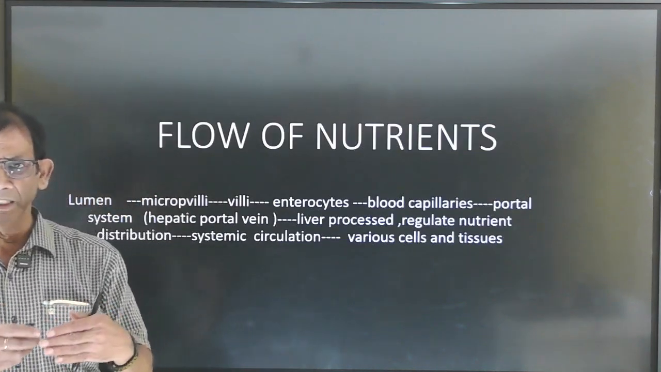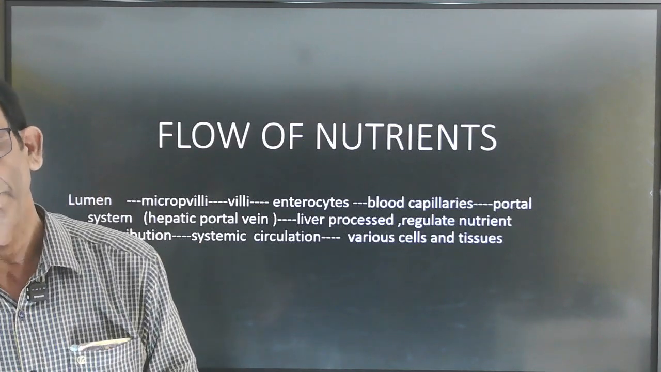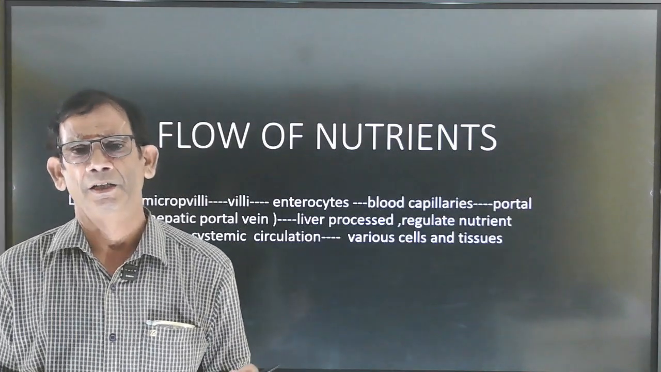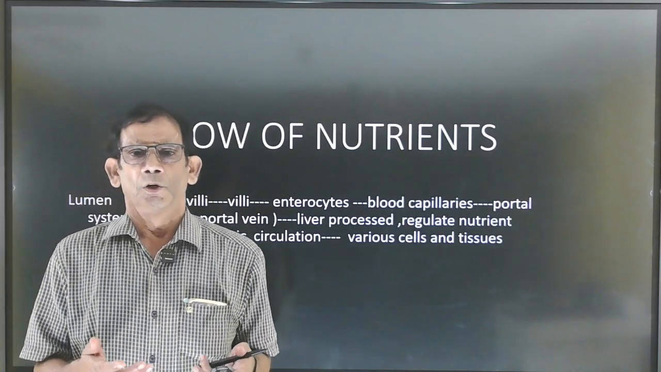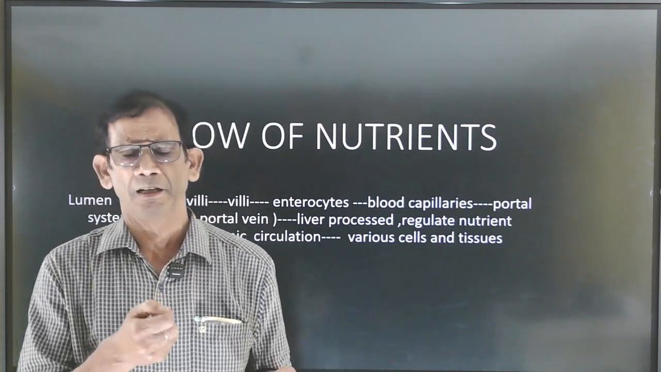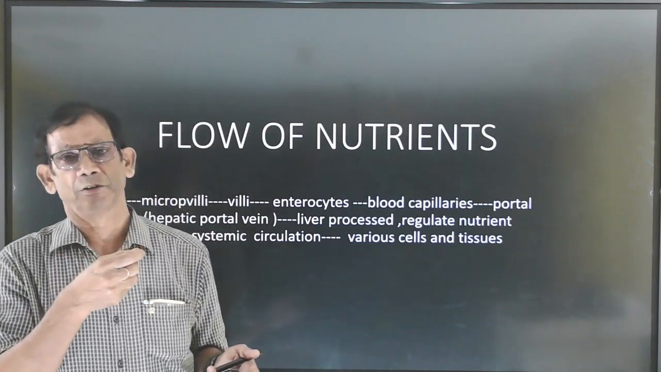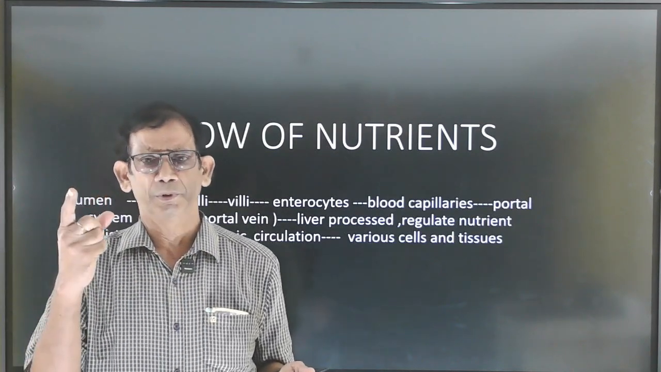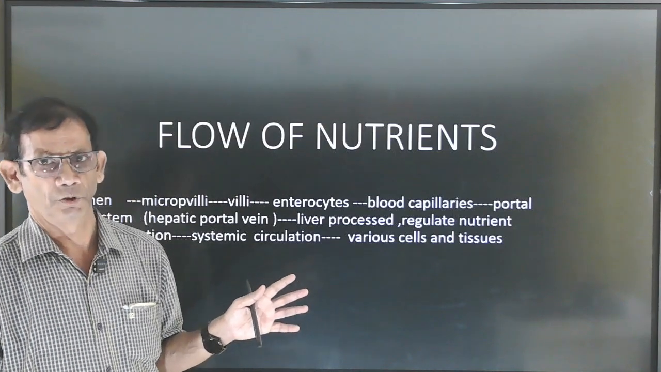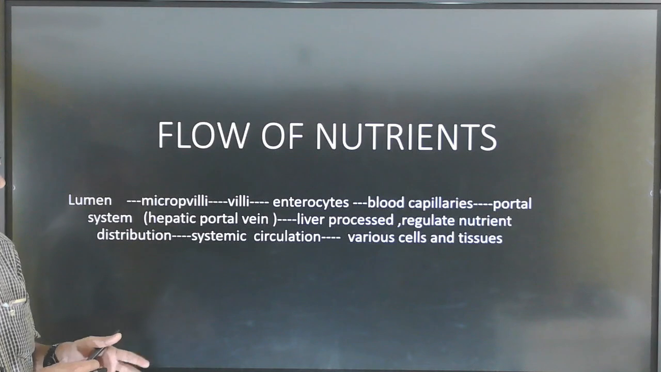So how do these materials move to all body parts? Why does absorption occur? Due to absorption, we get energy, because these food materials pass through the villi of the intestine and move to each body part or each cell of the tissue. How does it occur? From the lumen.